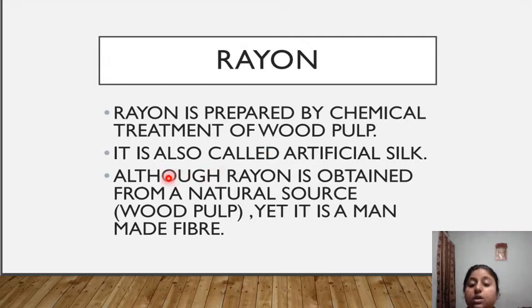Although rayon is obtained from a natural source, wood pulp, yet it is a man-made fiber. Rayon is made with the help of chemicals, and it is also called artificial silk. Silk is obtained from animals, so that is a natural fiber, but this is an artificial fiber made by the help of chemicals. Rayon is obtained from a natural resource, wood pulp, yet it is a man-made fiber.